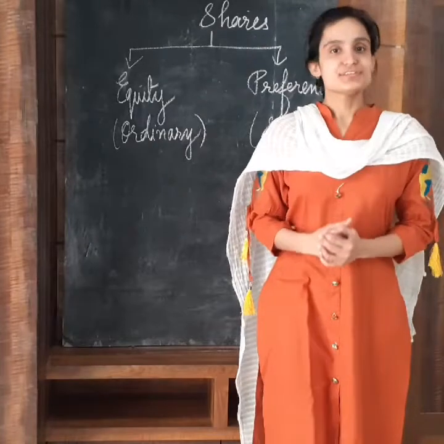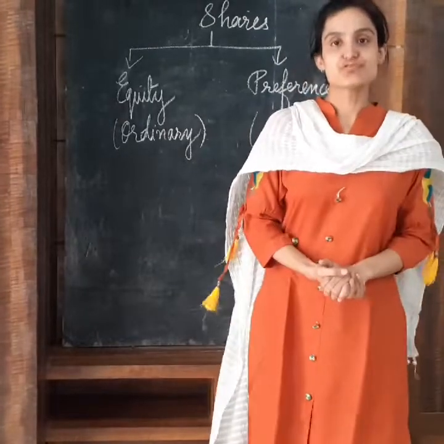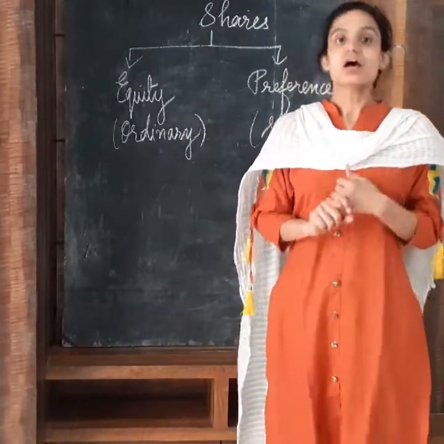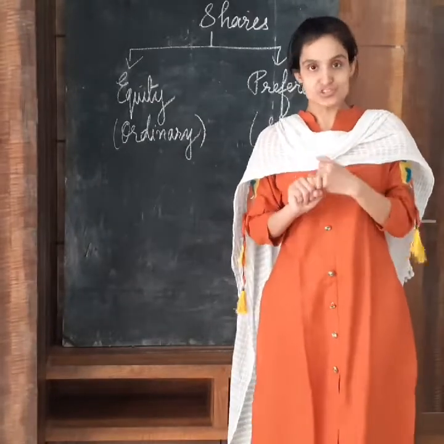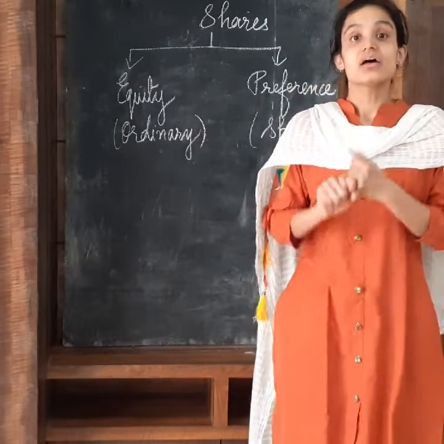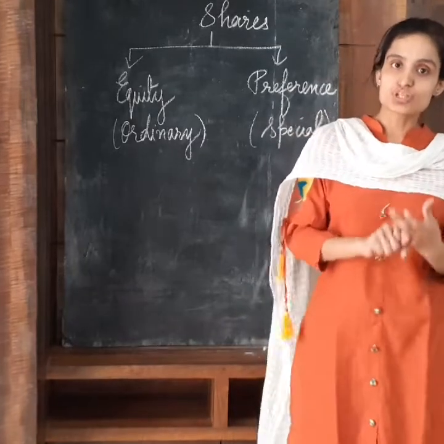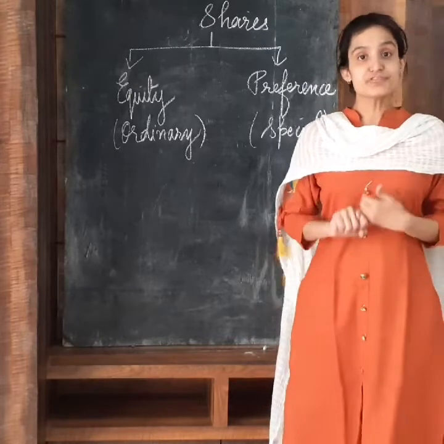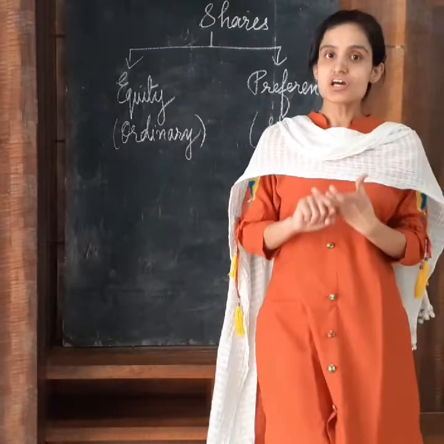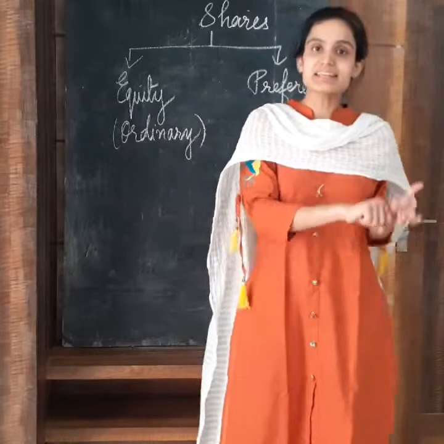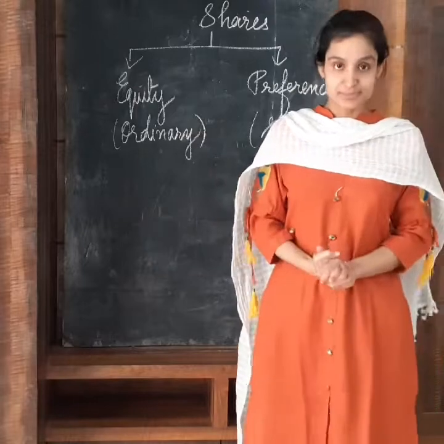Now we discuss the features of preference shares. Preference shares have the features as follows. First, preference shares carry two preferential rights. The first preferential right given to preference shareholders is that they are paid a fixed rate of dividend before any dividend is paid to the equity shareholders. The second preferential right is that at the time of winding up of the company, preference shareholders will be repaid their capital before capital is repaid to the equity shareholders.